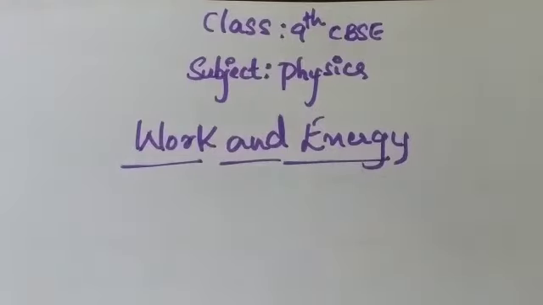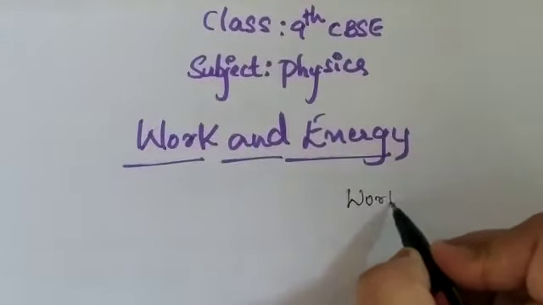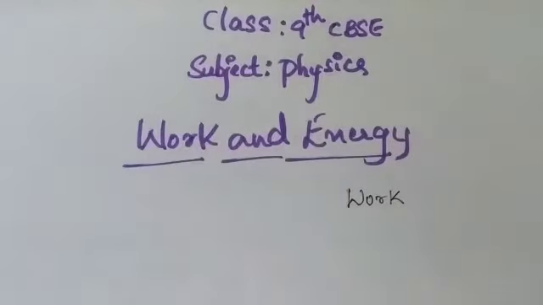So what is work here? In the normal day, work is different, and in the physics world, work is different. For example, if I am writing the word work, that means I am doing a work here. That is what we say in the normal day. If you are reading, if you are seeing this video, if you are writing, if you are studying, we say work is done there. That is in normal day-to-day life. But in the physics world, work is different from the normal thing.